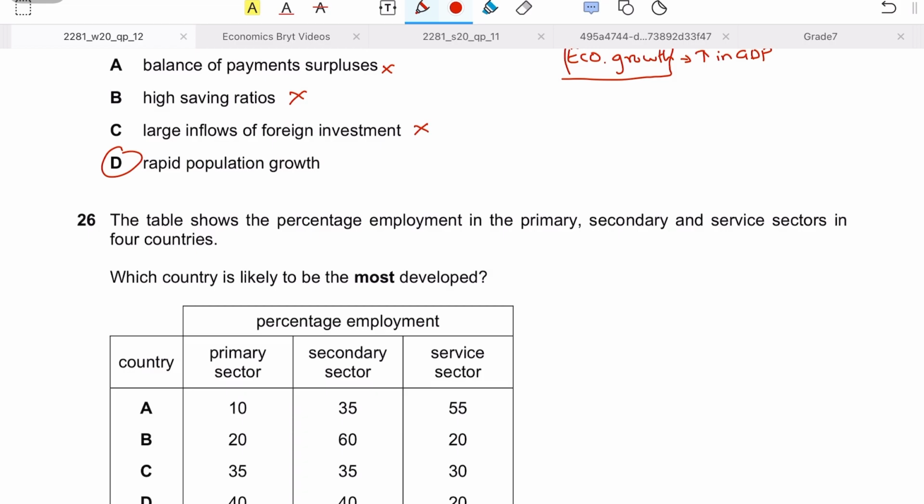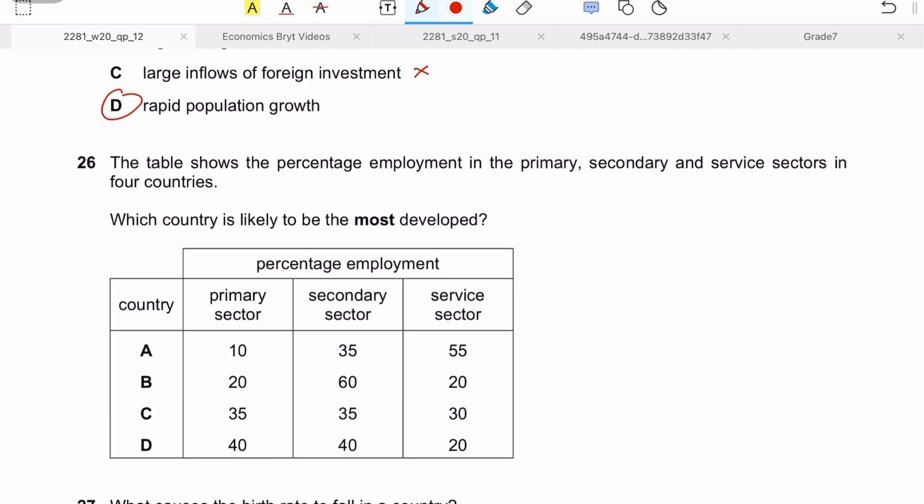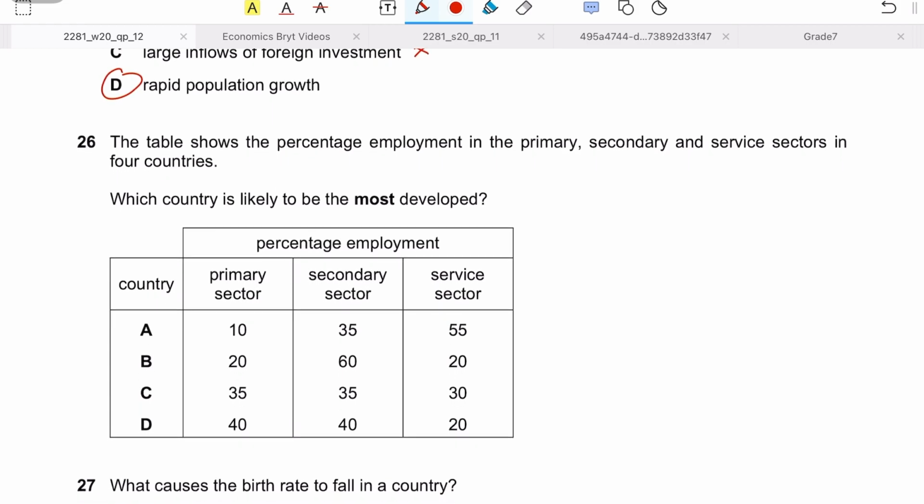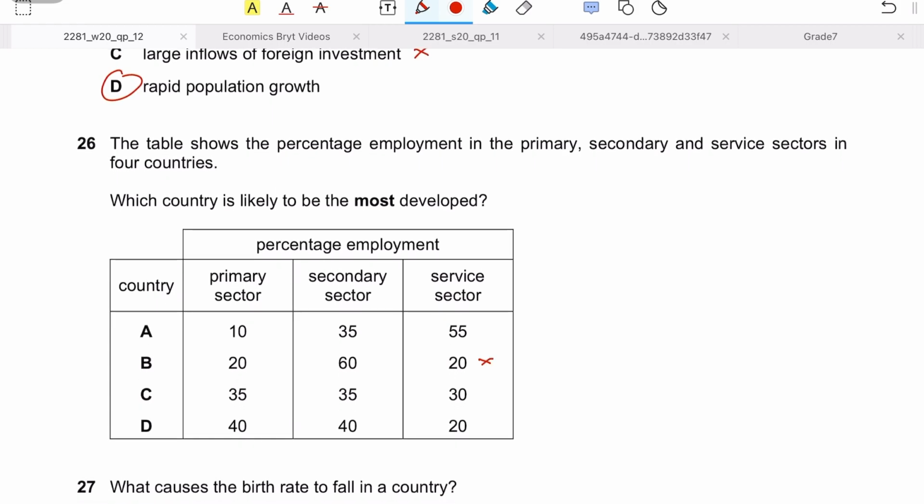So for example, the highest service sector is basically country A. So either I can say that 20 and 20 would not be possible. So either the answer would be A or answer C, because these two are indicating a high tertiary sector, right? Because 55% employment is coming from service and then 30% from service as well. So maybe the answer would be A and C. And now let's look at the remaining options.